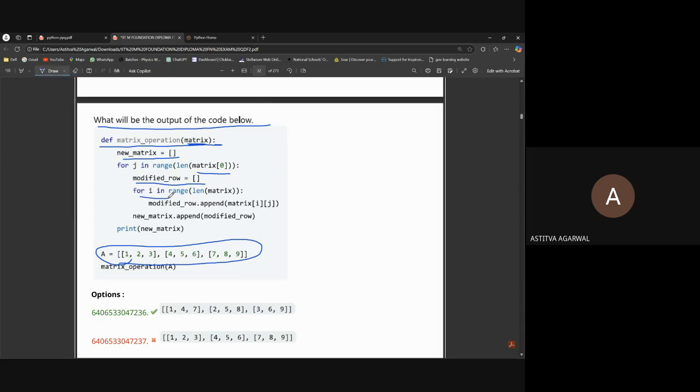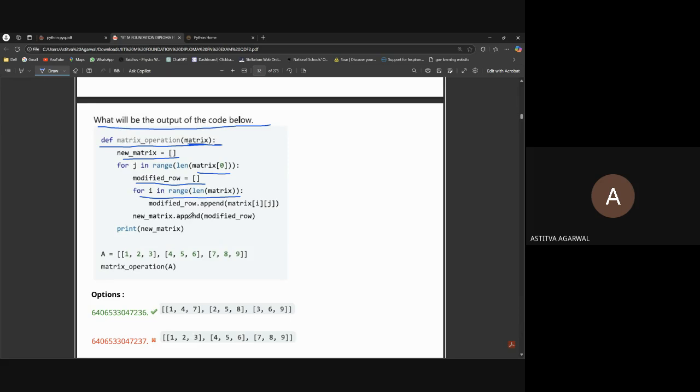Okay, for i in range, len of matrix. Now it's running a nested loop. So loop inside a loop. First you have a j loop, then here is an i loop. So what it's saying: modified row dot append matrix of i and j. See, we are taking j first, then we are taking i, then we are working on i and j.